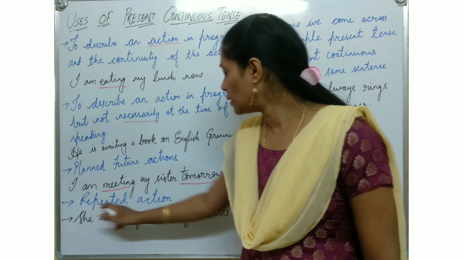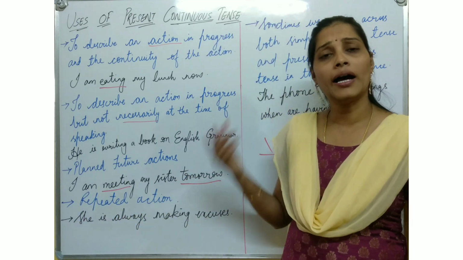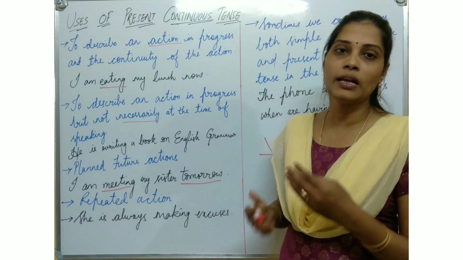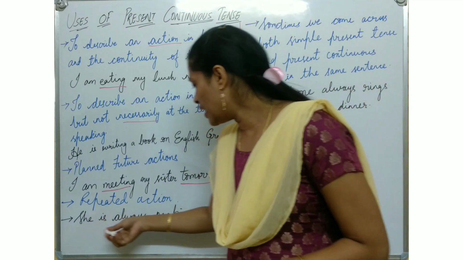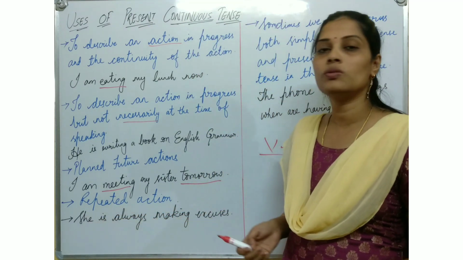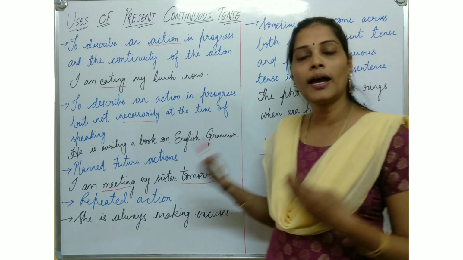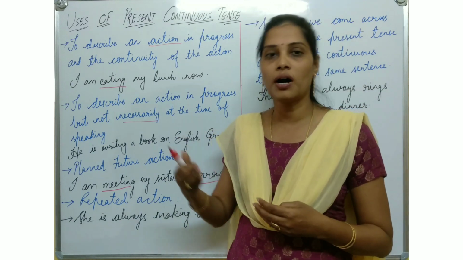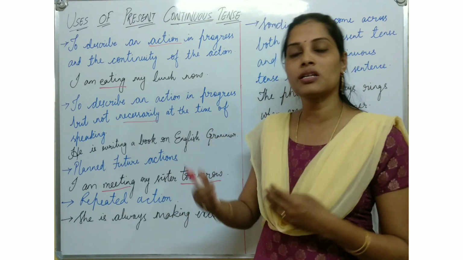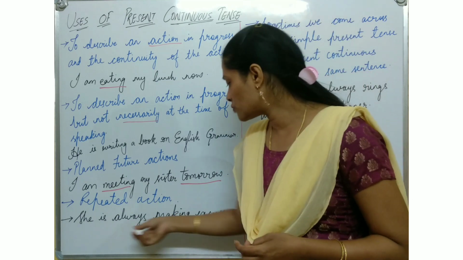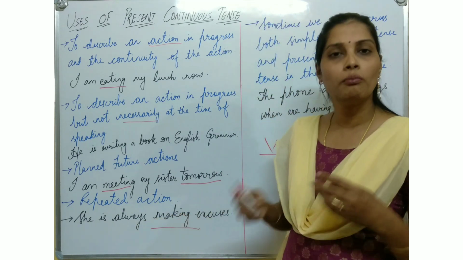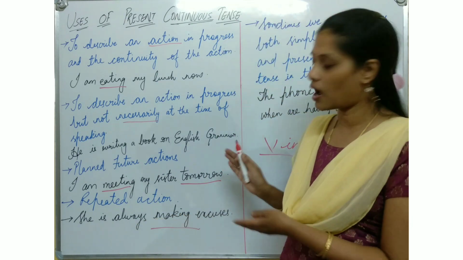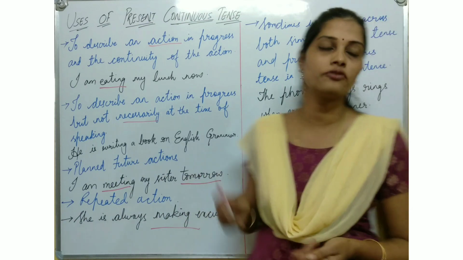Next point, repeated action. The action should repeat again and again. So, she is always making excuses. She keeps asking for excuses all the time. This is the repeat of something. So that's why making is a verb. Make is a verb in the ing form. It is a continuous form.